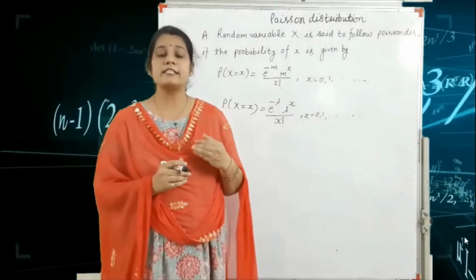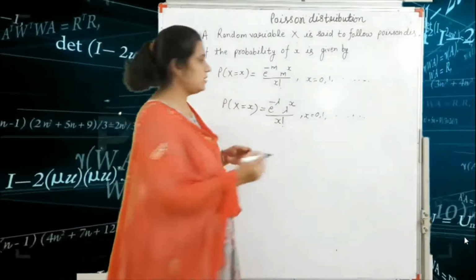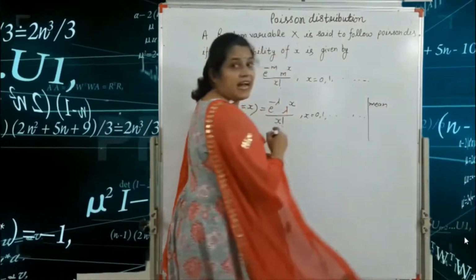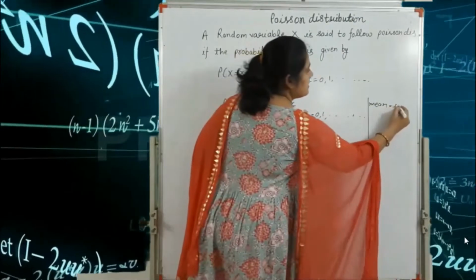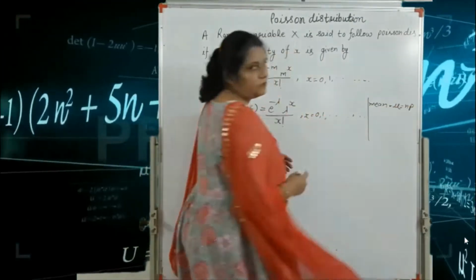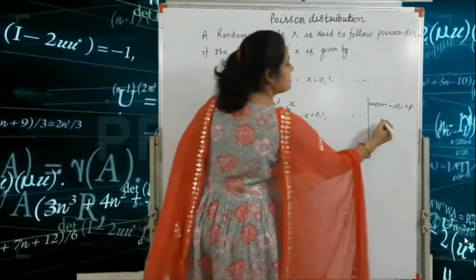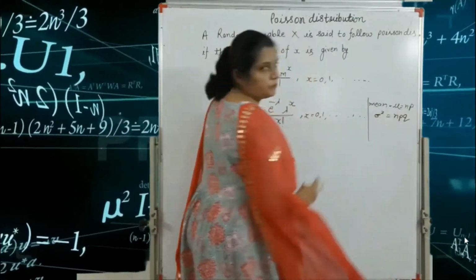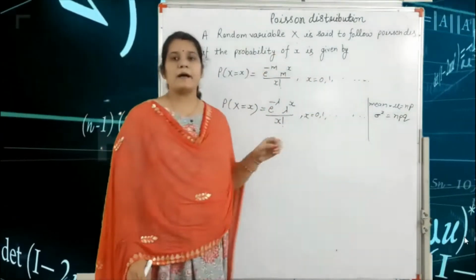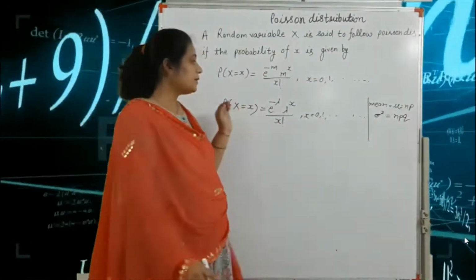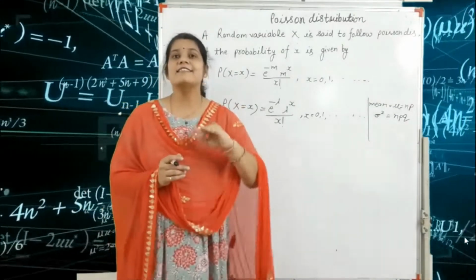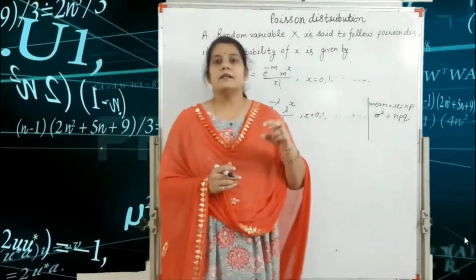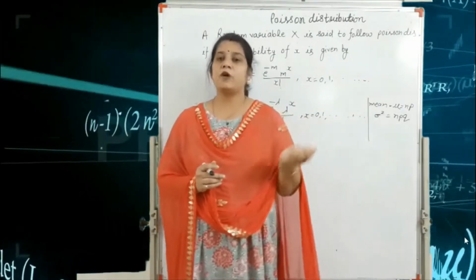We have already seen in the binomial distribution that the mean, that is mu, is equal to np, and the variance sigma square is equal to npq. But in the Poisson distribution, our mean and variance are equal to lambda. This is a very important point for the binomial and Poisson distributions.